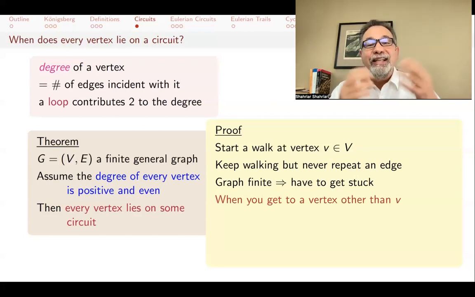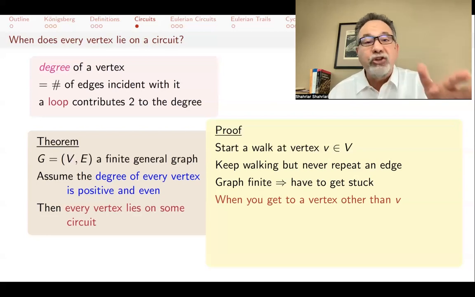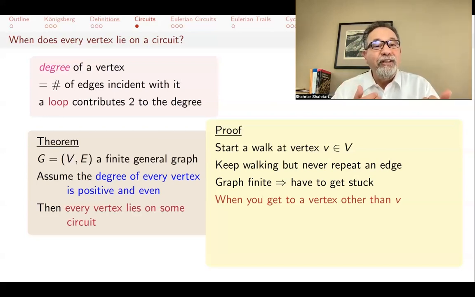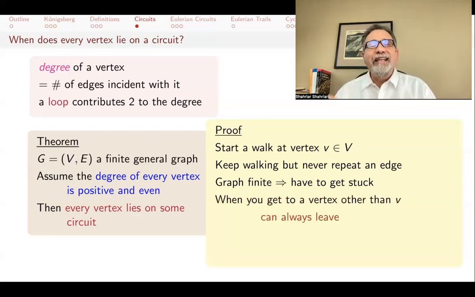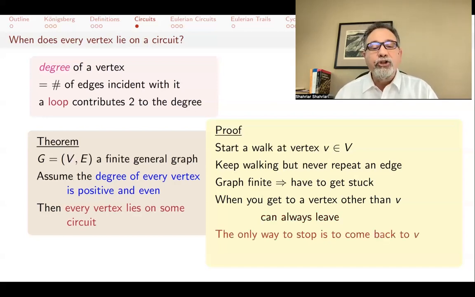And that vertex had an even number of edges, so every time you subtracted 2. So this new time that you want to get to this vertex, either the degree is 0, in which case you can't get to it because the remaining degree is 0, or it's still an even degree. So when you get to it and use one of those edges, there's still a way out. So you can't get stuck at any vertex other than V because you can always leave. And so the only way to stop is to come back to V.